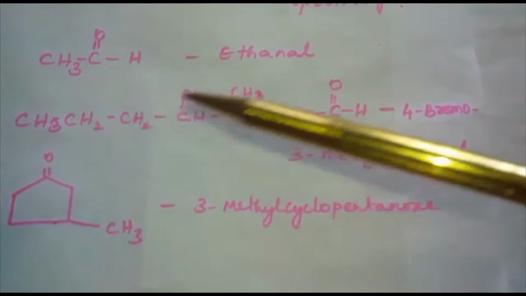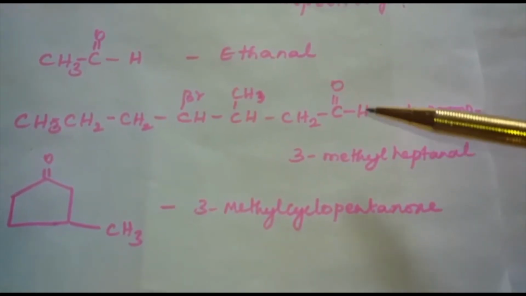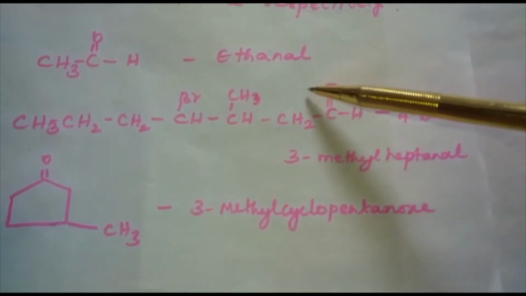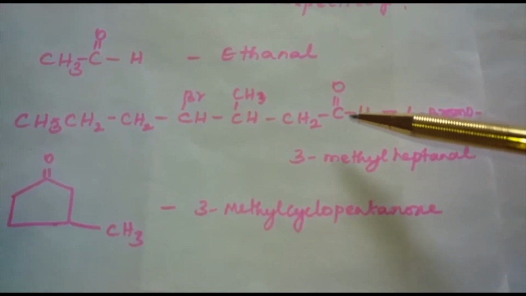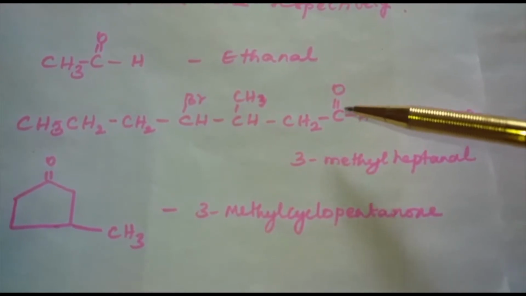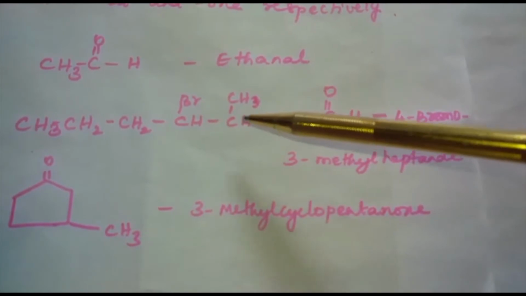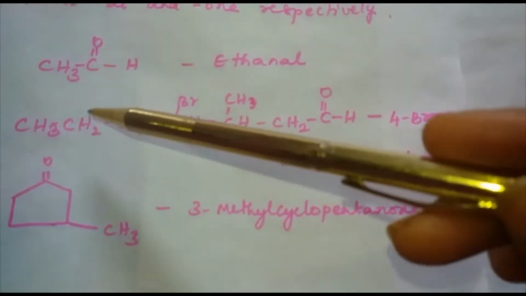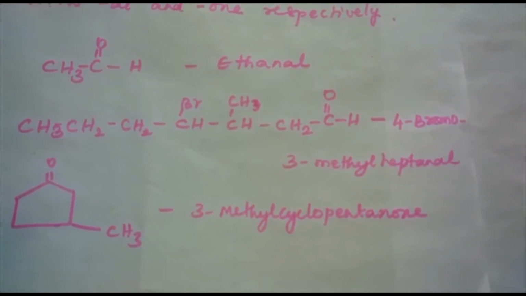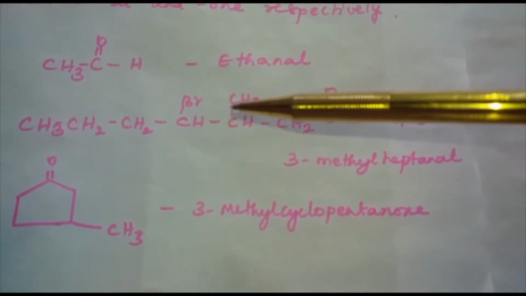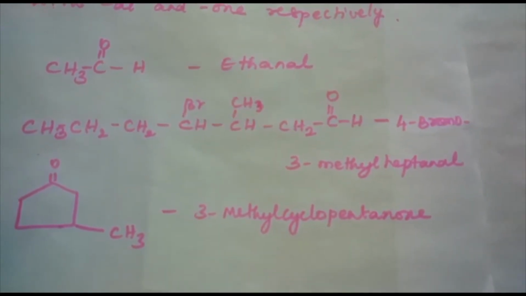Here, see how many carbon atoms there are. The functional group is CHO, so this compound is an aldehyde. This functional group carbon atom must get the least number, so numbering starts from here: 1, 2, 3, 4, 5, 6, 7. So heptane. And here we have the substituents CH3 and Br.